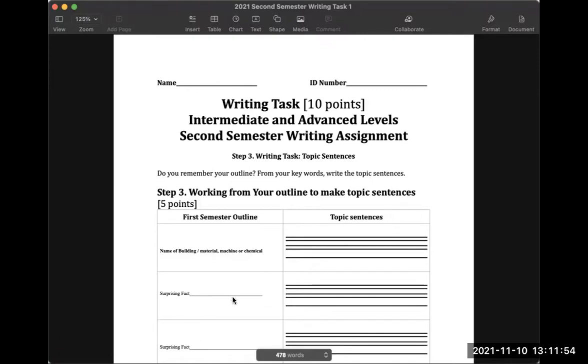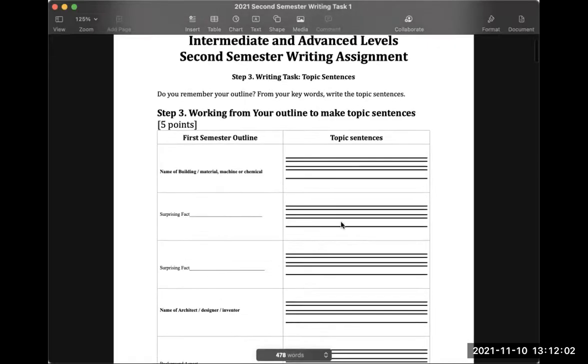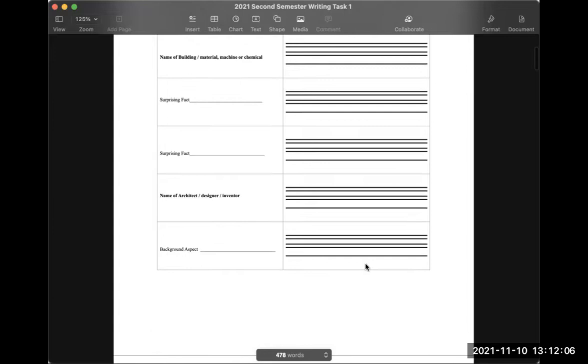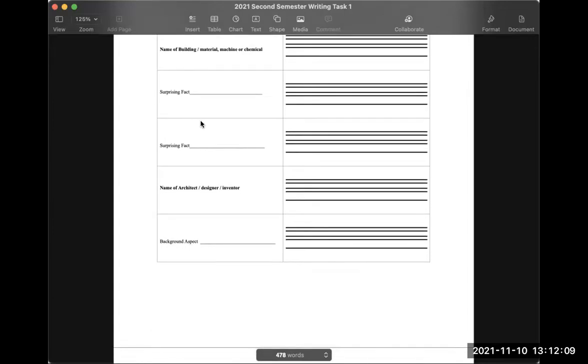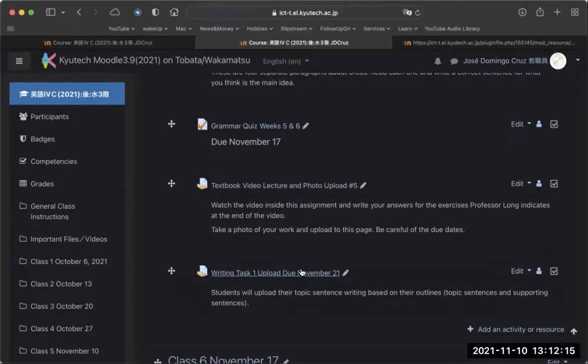So basically, this is again your first semester outline that you handed in to me in October, and you're going to be writing topic sentences for each of these parts. That's why we're going very slowly, because it might be difficult for you, but we're going to be doing more of this next week. Okay, but right now I wanted you to be able to get to this writing task upload, to download the document, and then we're going to be working on that together next week. Okay, so this is your assignment, but that's not due until the 21st.